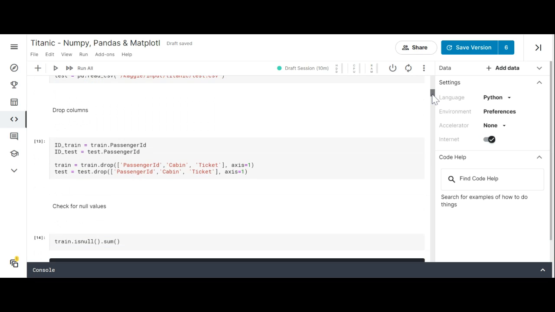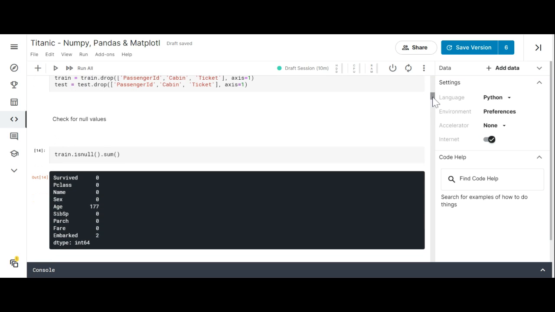Next we want to drop columns. We made ID train equals train.PassengerId, and ID test equals test.PassengerId. And so we dropped PassengerId, Cabin, and Ticket from the train and the test file.